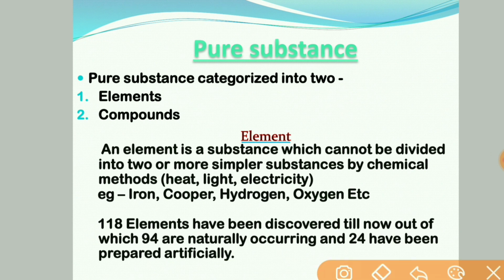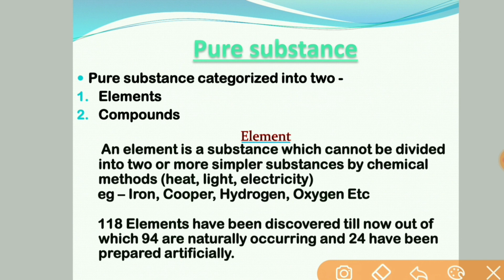Pure substances are of two types. One is called elements and one is called compounds. Both have their own properties. So first we will deal with elements. An element is a substance which cannot be divided further by any chemical method, like by using heat, by supplying electricity, or with the help of light. An element cannot be divided further into two or more simpler substances.